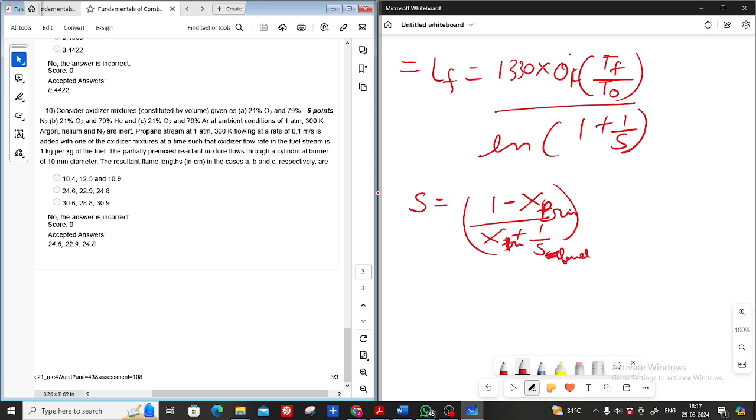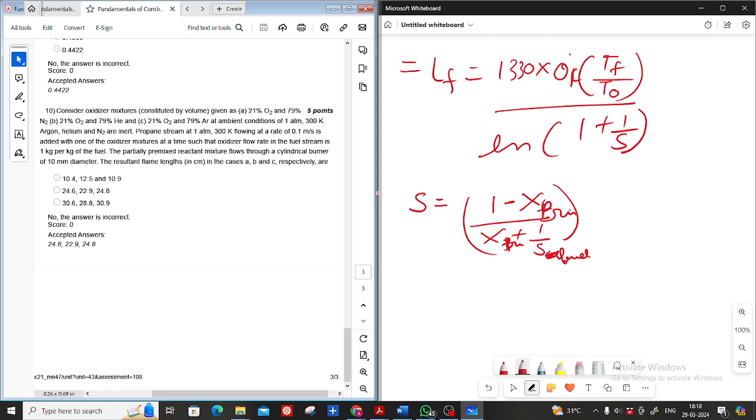Now, sir, the question is, let us say the actual air fuel ratio is something like 2 kg per 1 kg of fuel. Should we do 2 upon the stoichiometric air fuel ratio in order to find out the mass fraction of the primary air?